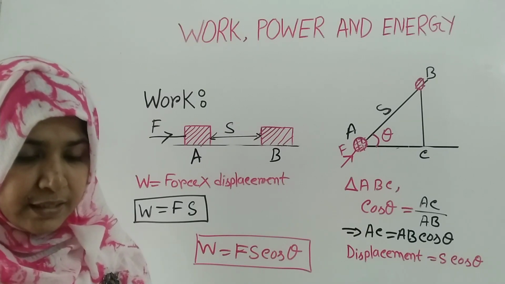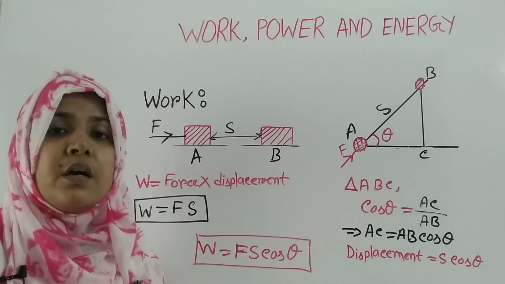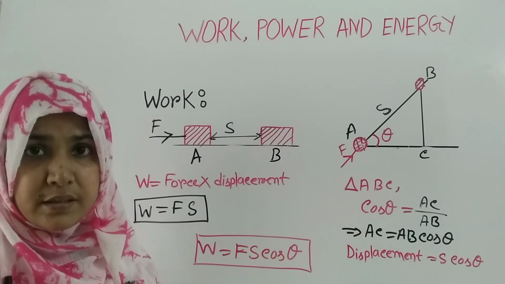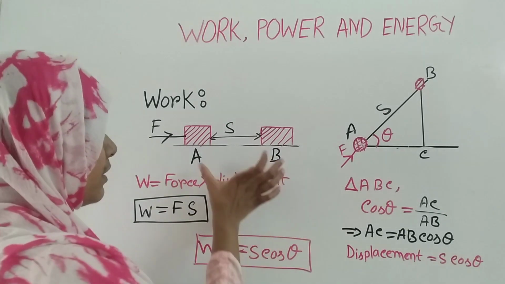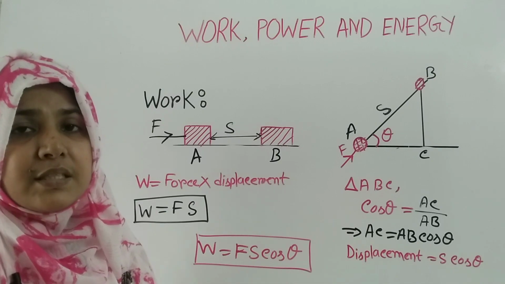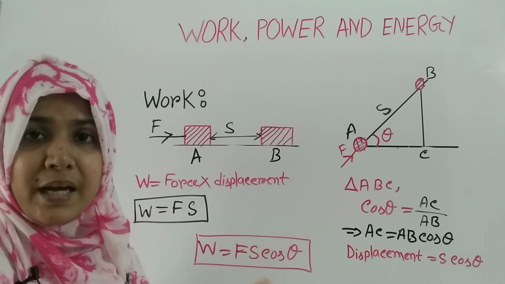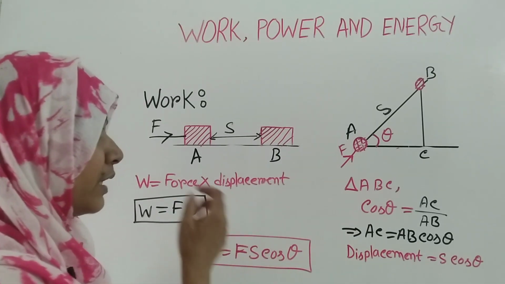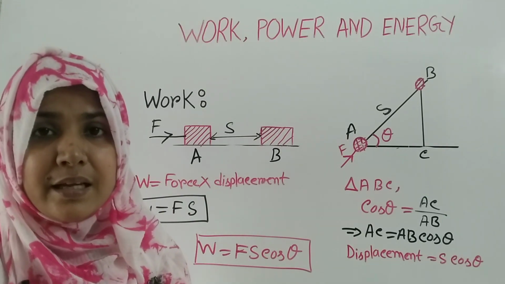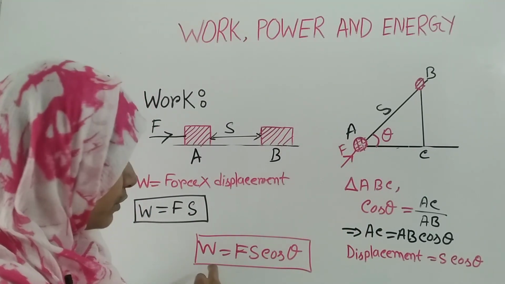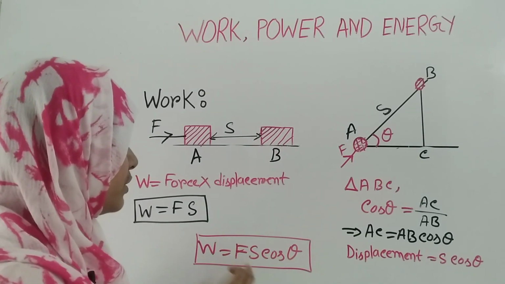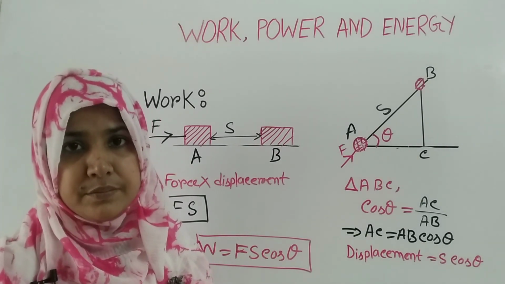So we got two equations to calculate work. First, if the displacement occurs in the horizontal plane or in the direction along the applied force. Second, if the object makes an angle with the horizontal, then you can use W is equal to Fs cos theta.